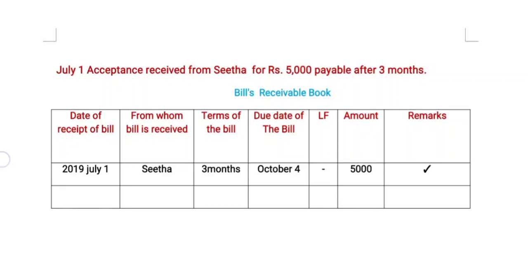Terms, as given in the transaction, is 3 months. Due date: the starting date is 1st July, after 3 months it is October 1st, then add extra 3 days, the grace period of the bill, it is October 4th. Amount is the given amount, 5000. Remarks: there are no remarks in this problem. Then we go to the next transaction.